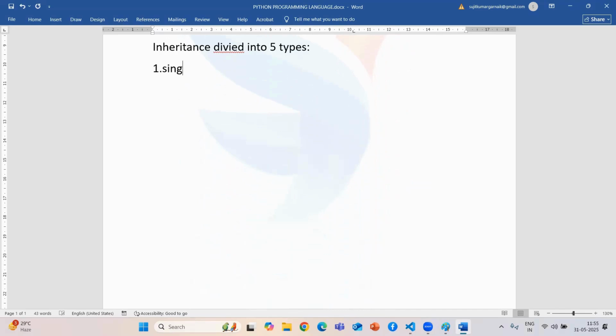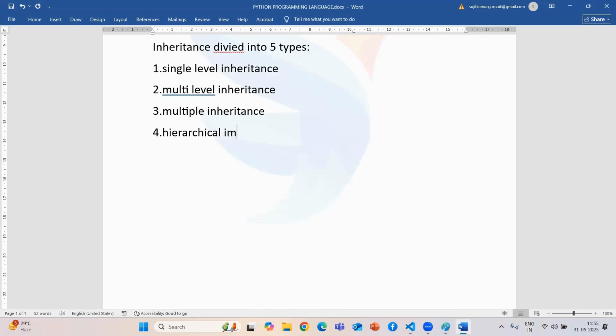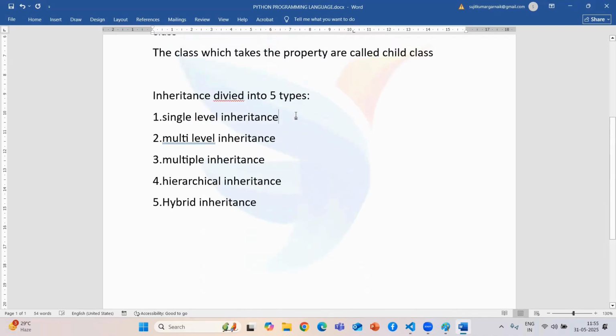The first one is single level inheritance. The second one is multi-level inheritance. The third one is multiple inheritance. The fourth one is hierarchical inheritance. And the final one is hybrid inheritance. How each one works, we are going to see. We are going to start from the start.